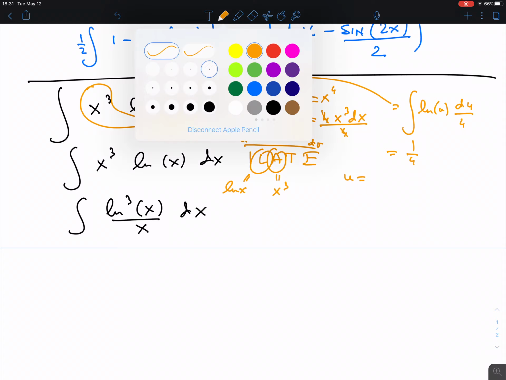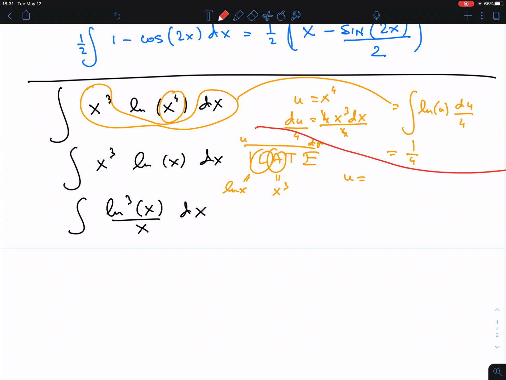So let me do this in another color here. So u is ln x, and dv is x cubed. And as I said, we always have to put the dx with whatever we still call dv. Why do we do that? Because if I take the derivative of u, du is 1 over x dx.